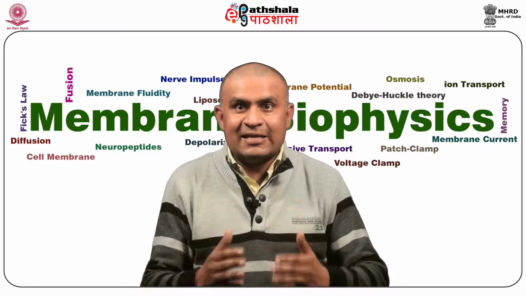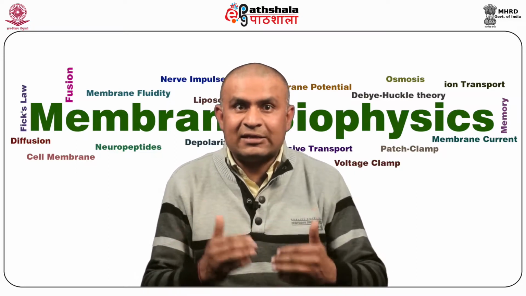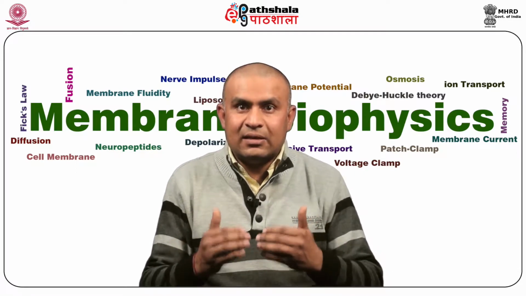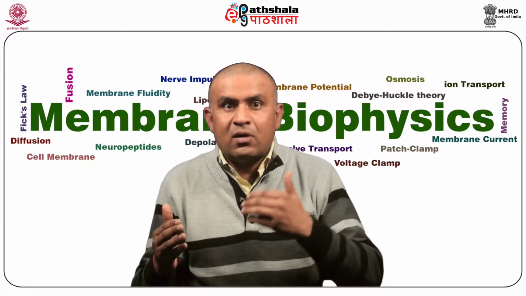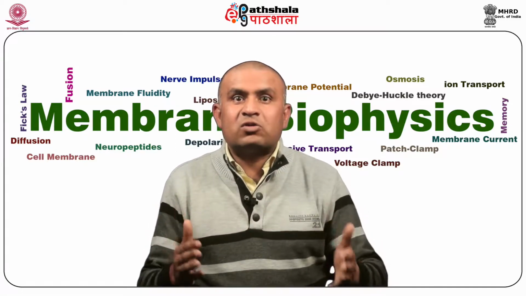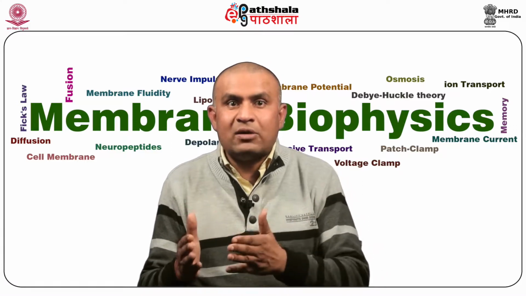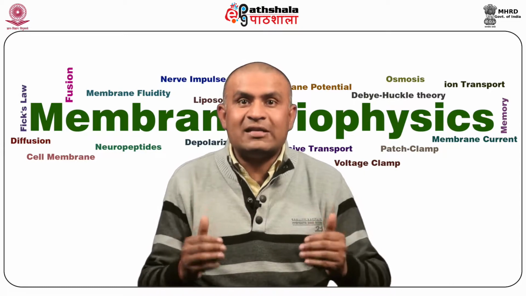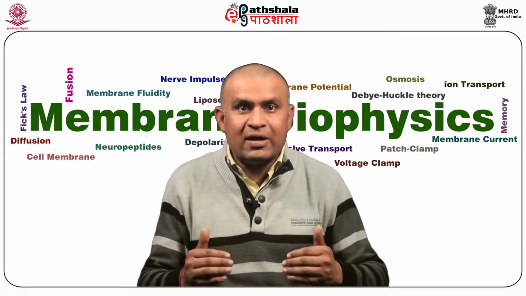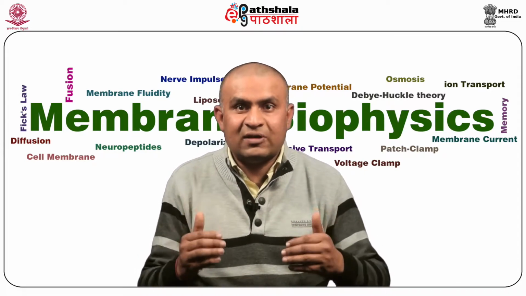Whenever there is an imbalance in the resting membrane potential, there is a movement of charges across the membrane. Such movement of charges under the influence of the voltage difference is known as electrodiffusion.